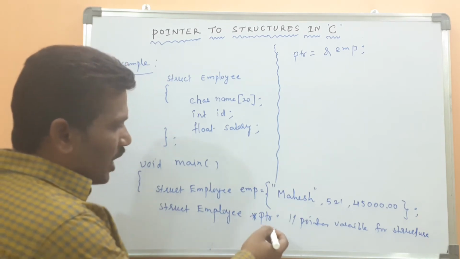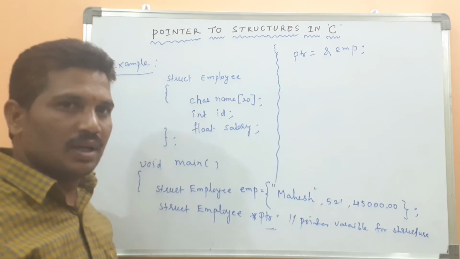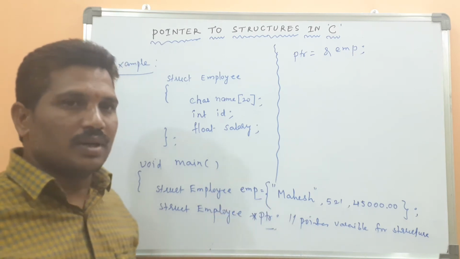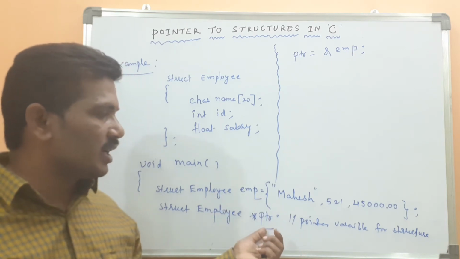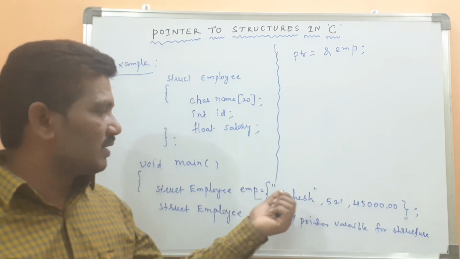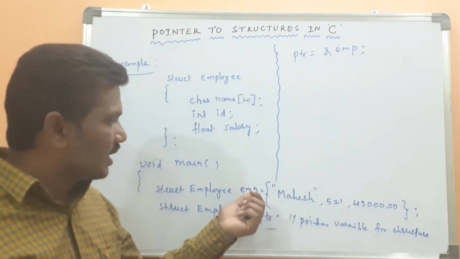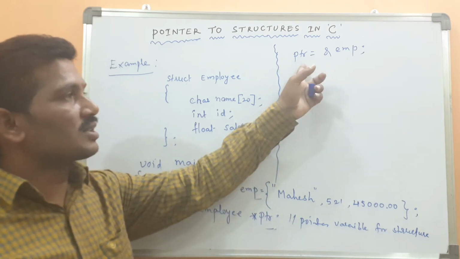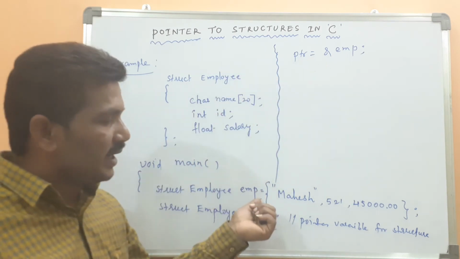Here it is also a pointer structure variable. It is a normal structure variable. Then a pointer structure variable can hold the address of the normal structure variable, or whatever data is there in the employee, which can store the address of the EMP.